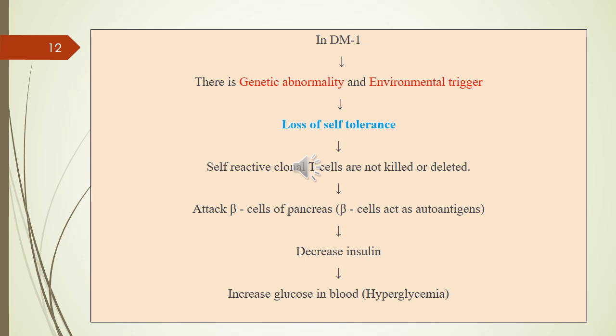Name of this protein is MHC protein, major histocompatibility complex. This MHC protein goes to the T lymphocyte surface. मतलब ये जो MHC प्रोटीन है ये T lymphocyte के सरफेस पे जाके बाइंड हो जाएगा.